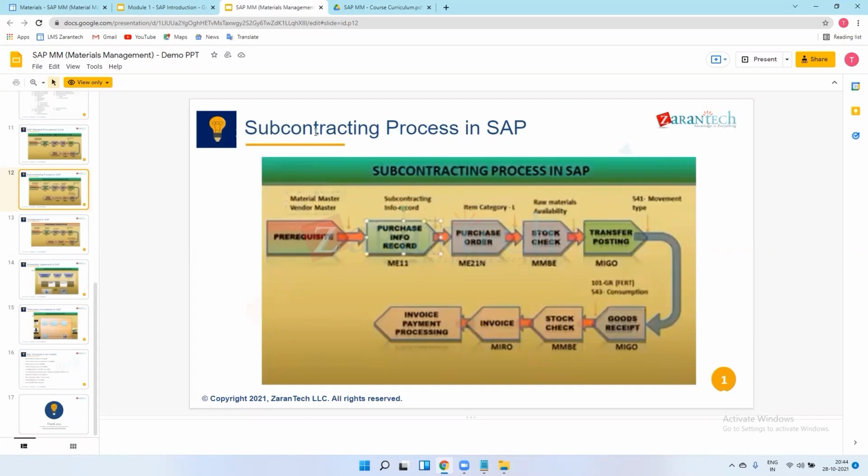No, same vendor. One company, one vendor. The company sends material to the vendor. The vendor will convert that sheet into finished product and then send it back to the company only. Okay, got it. So we can go to the next.